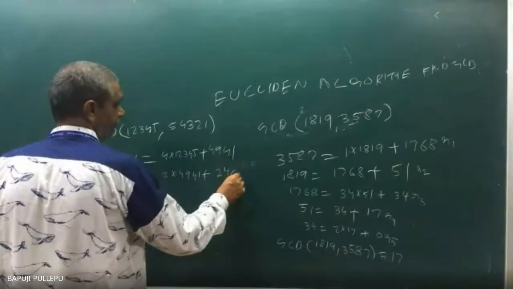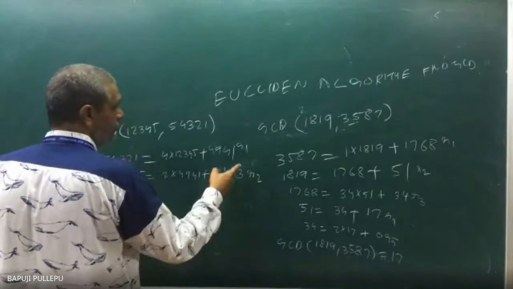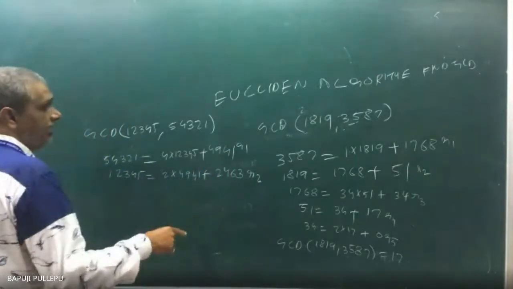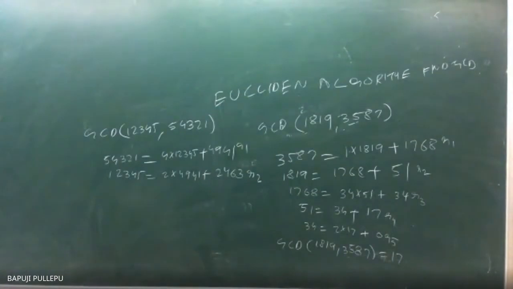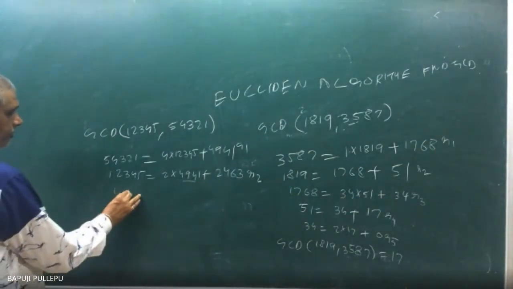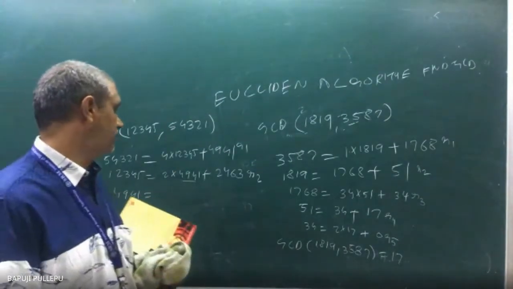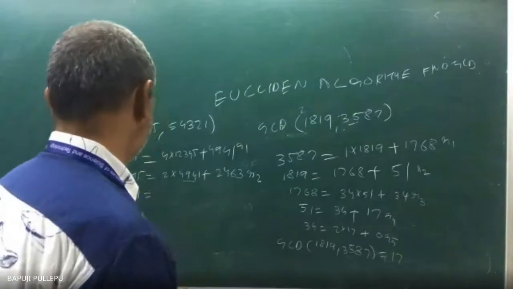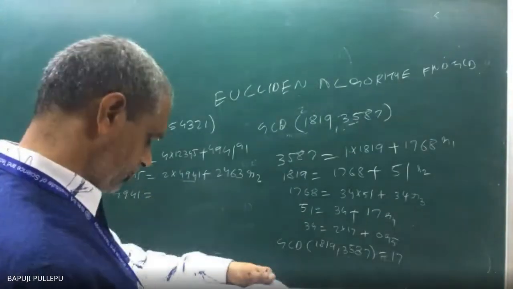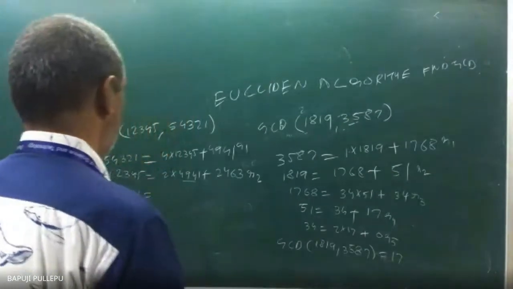2463. Now this is R1, this is R2. Again, R1 we can write as multiples of R2. So 4941 we can write as multiples of 2463. 2463 two times it will go. I can check, more than 2 times it won't go. It's going 2 times.